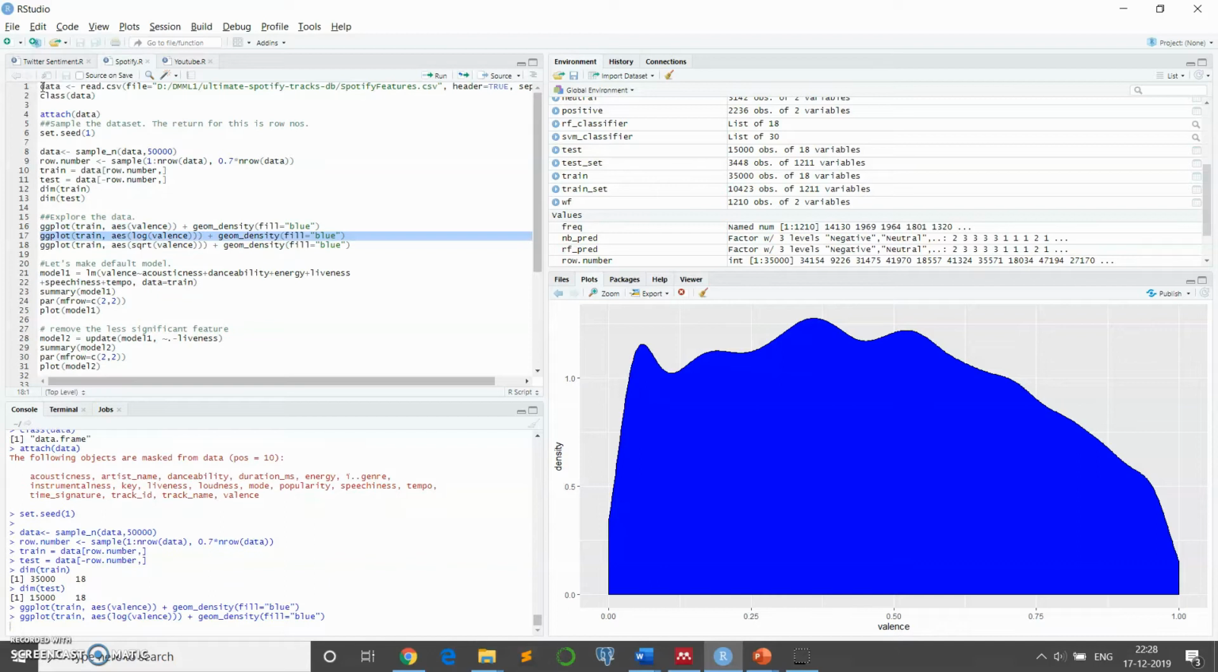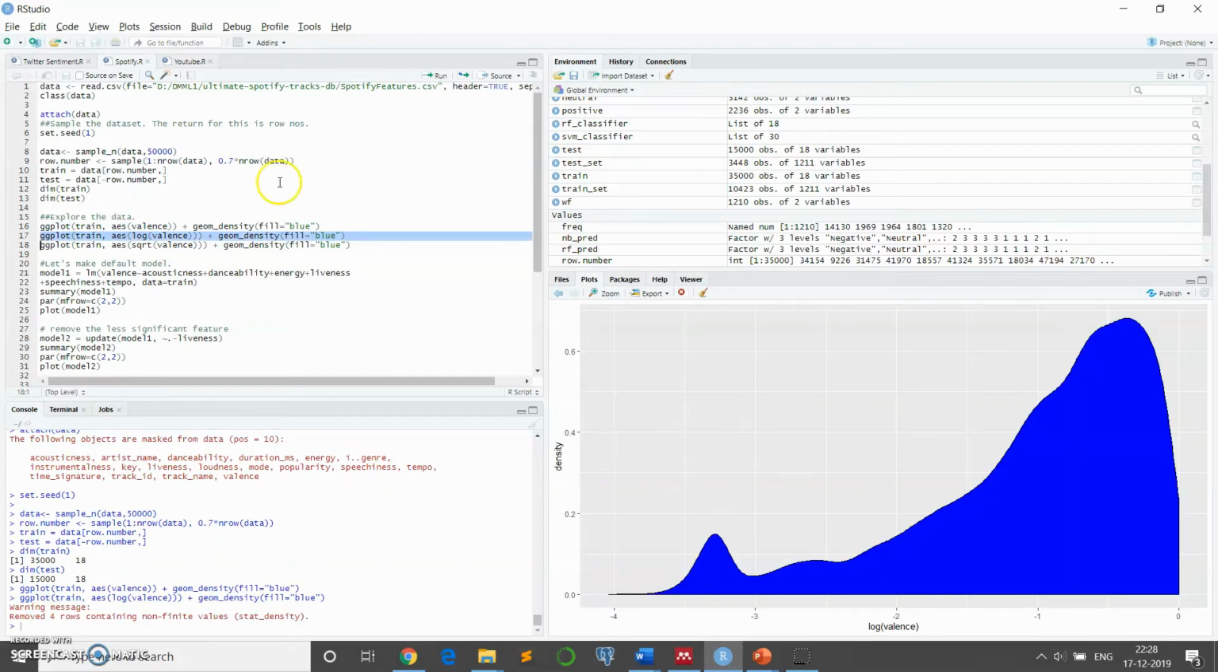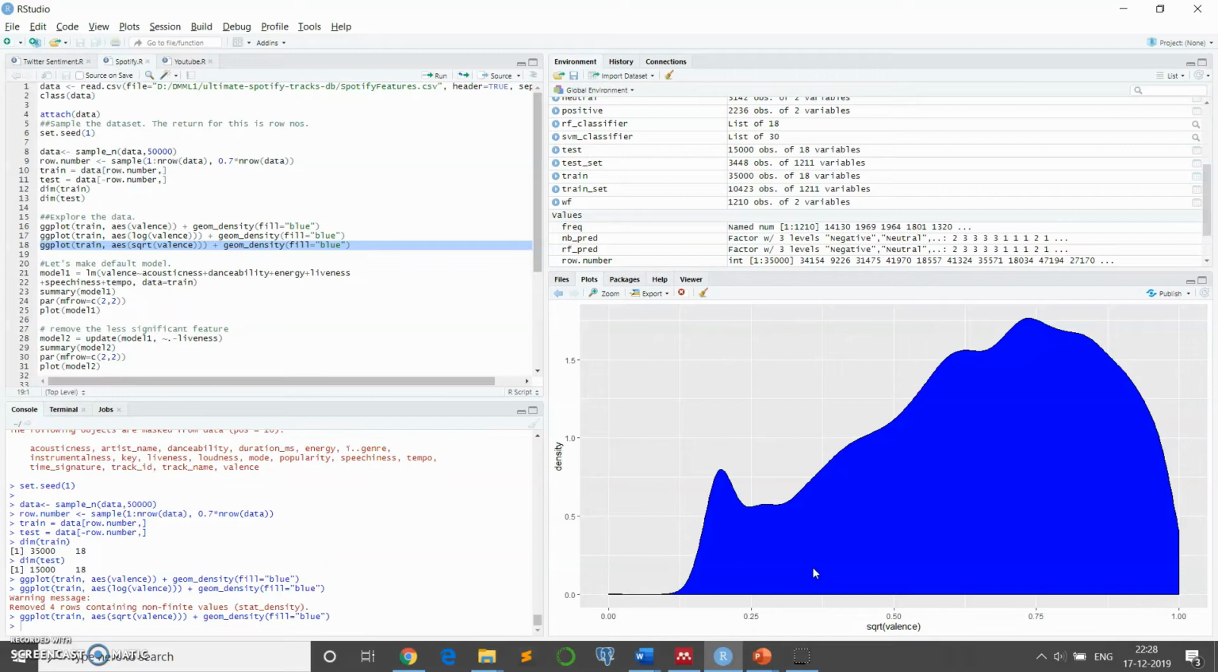So you can check the density. If we check for the log, we get values between -1 and 0. And if we check the plot for the square root of valence, it is distributed between 0.25 and 1. It's a skewed distribution. So, making a linear regression model over here,